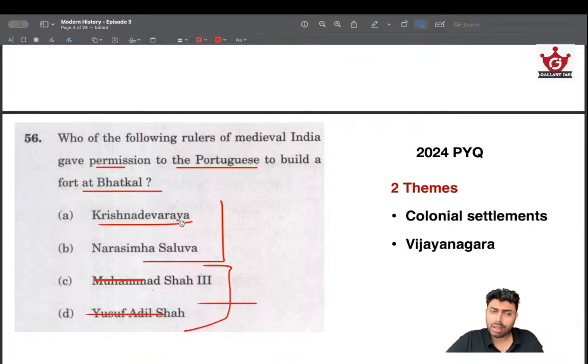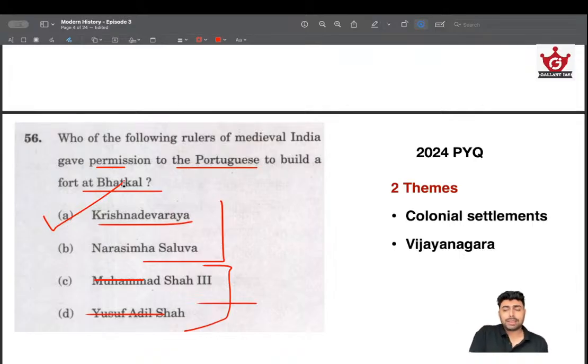Since Krishnadevaraya is a popular and very powerful leader, very open and inclusive, he might have given the Portuguese permission to build a fort in Bhatkal for administrative reasons, especially as he was facing threats from all ends. So there is a good chance he would give the Portuguese permission. So I took the answer as Krishnadevaraya, and that was the answer.